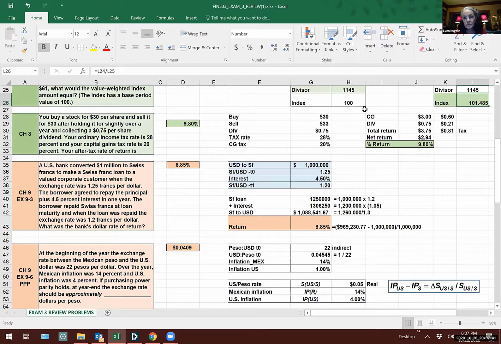Well, look over here. Here's how you have to do it. The capital gains is the 33 minus 30, $3, and the tax on that is the 20%. The dividend, 75 cents, and the rate on that is 28%. So your total tax was 81 cents. Your net return, the 375 minus 81, 294. So there you go. Your percentage return is the 294 over 30, what you bought it for.